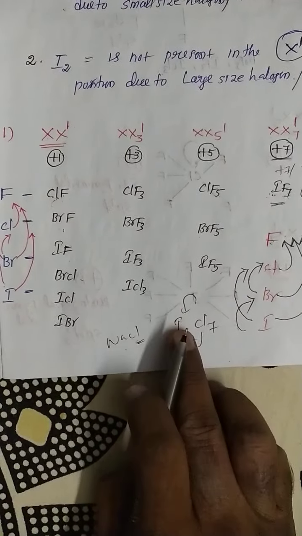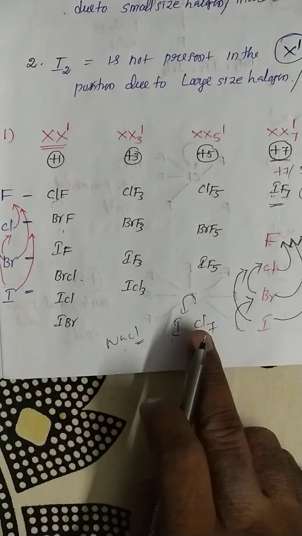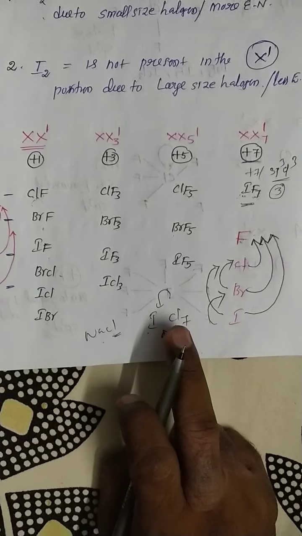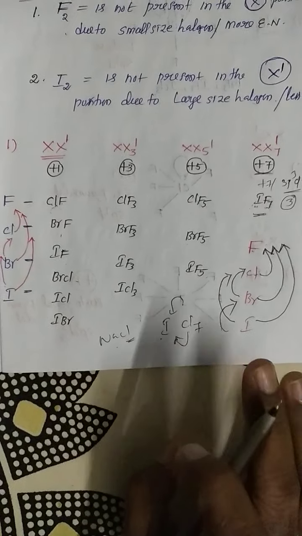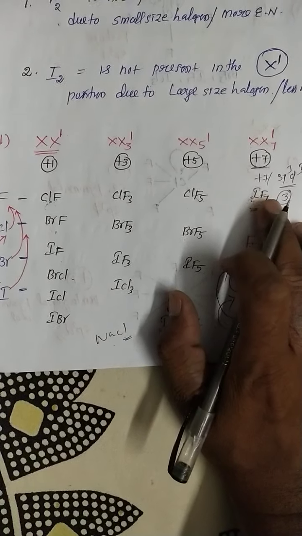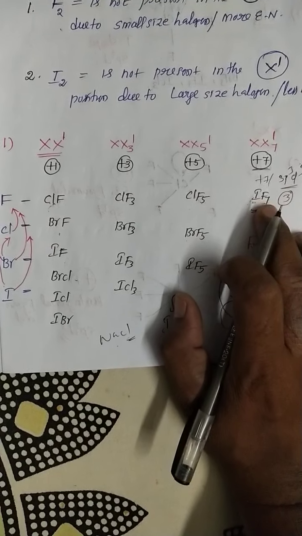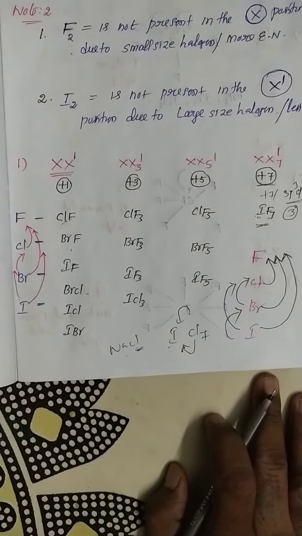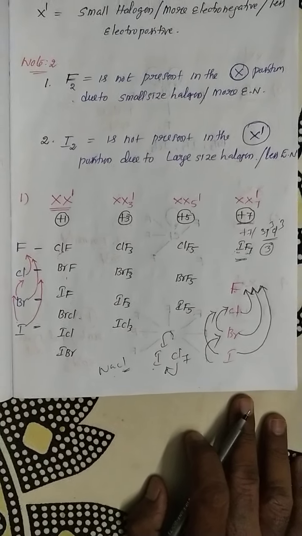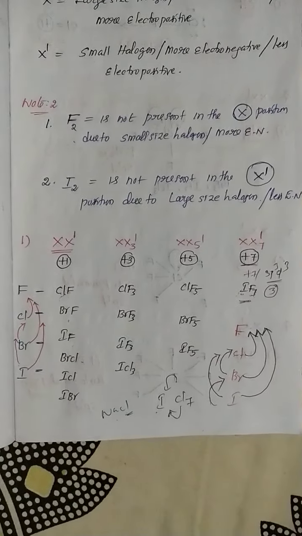So for the ground state electrons to exist in the third excited state, more energy is required. That much energy even chlorine, bromine and iodine cannot give. So only fluorine gives that much energy. That's why only IF7 exists. It's clear, ma? Do you have any doubts in this area? In the live class I will explain it clearly.